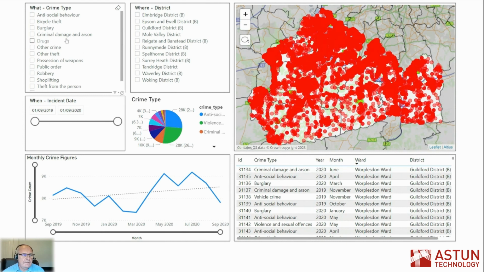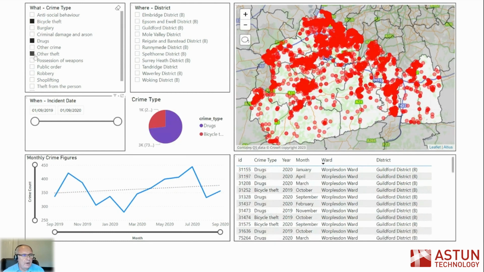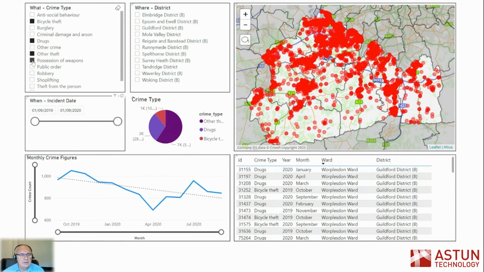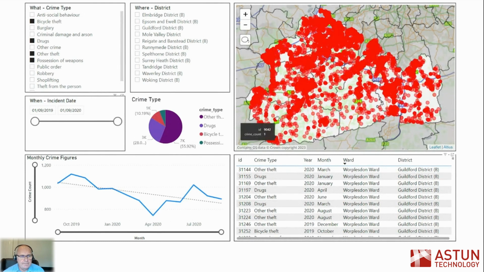Notice you can use the filters to select the individual crime type that you're interested in. And if you're interested in more than one, you can select a number of different crime types, noticing how the visuals, the pie chart, the graphs, the table and the map are updated in real time.